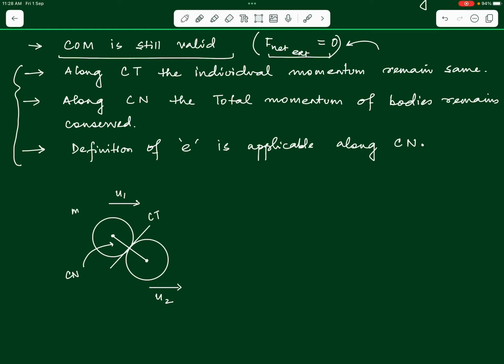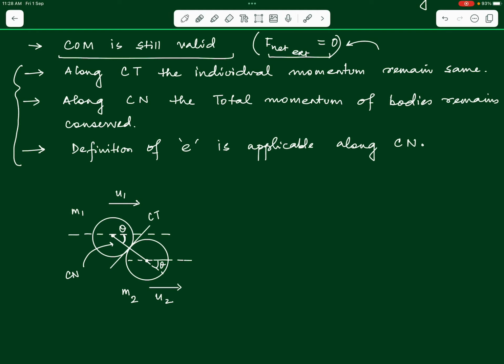The masses of the 2 bodies, M1 and M2, are given to us, and what else is given to us? We are given the angle that the initial direction of motion of the 2 bodies makes with the direction of the line of impact, the common normal, theta. This angle is also known to us. Understand that here also this angle will be theta. Okay. So, this is important. We need to know the angle that the direction of force of impact makes with the initial direction of motion of the bodies.